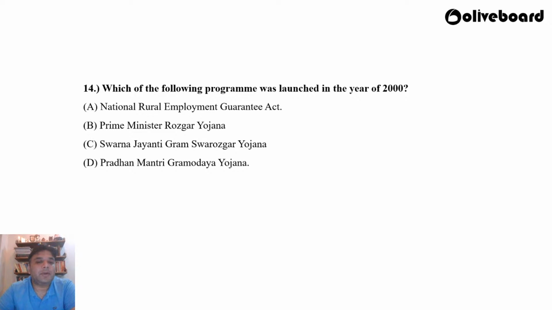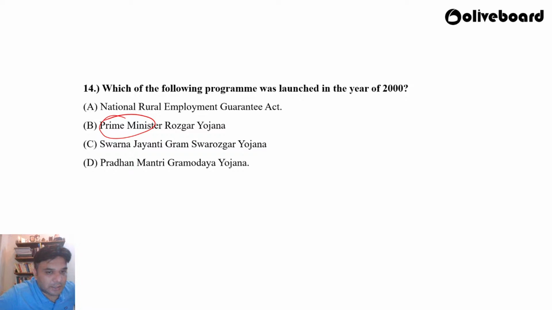Moving forward, which of the following programs was launched in the year 2000? A. National Rural Employment Guarantee Act. B. Pradhan Mantri Rozgar Yojana. C. Swarna Jayanti Gram Swarojgar Yojana. D. Pradhan Mantri Gramodaya Yojana. Which of the following programs was launched in the year 2000?